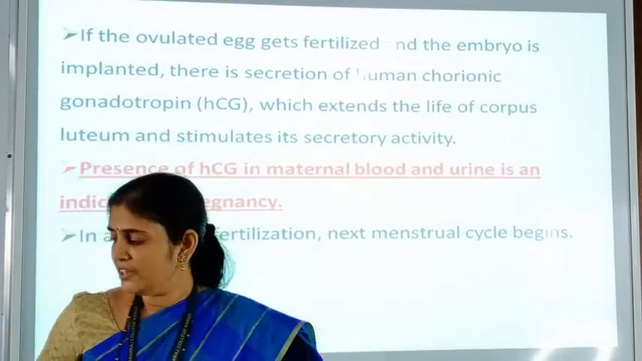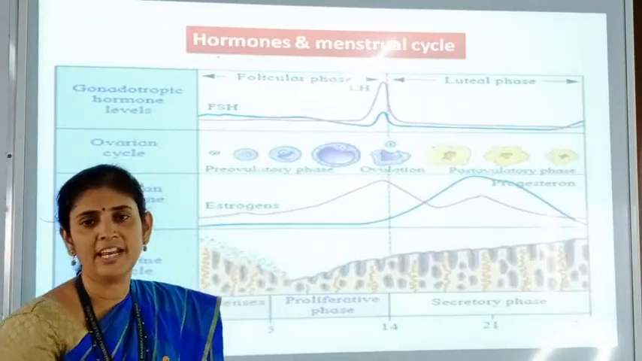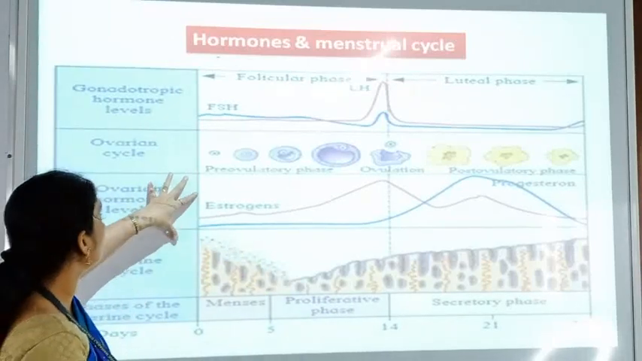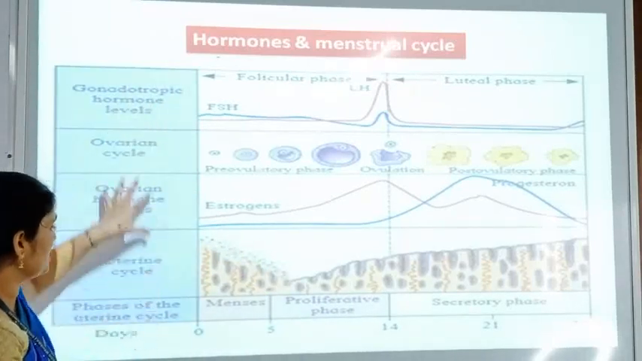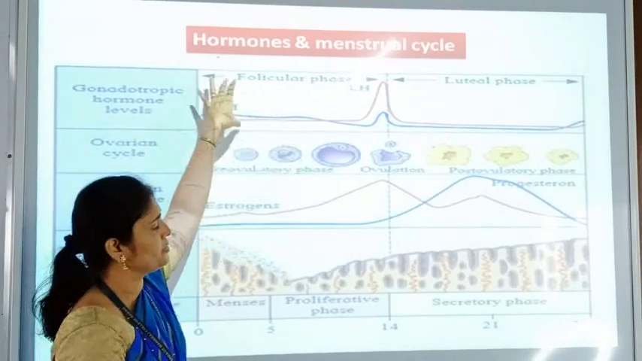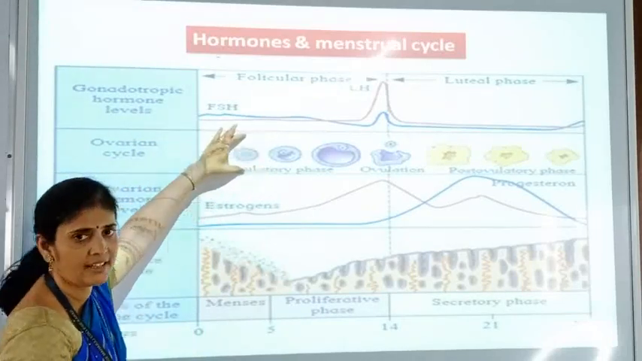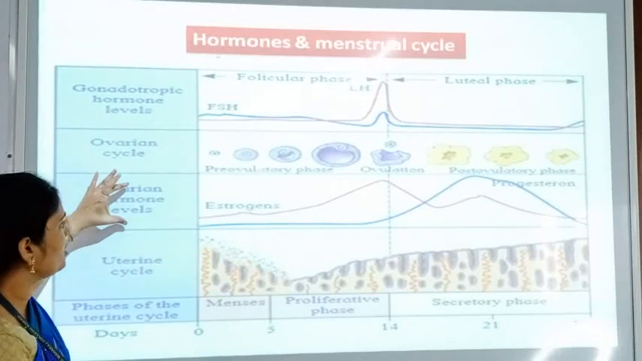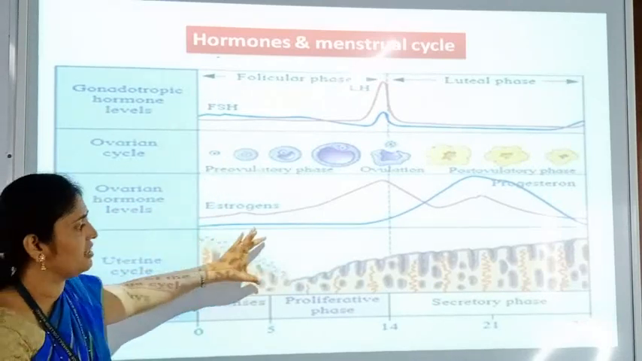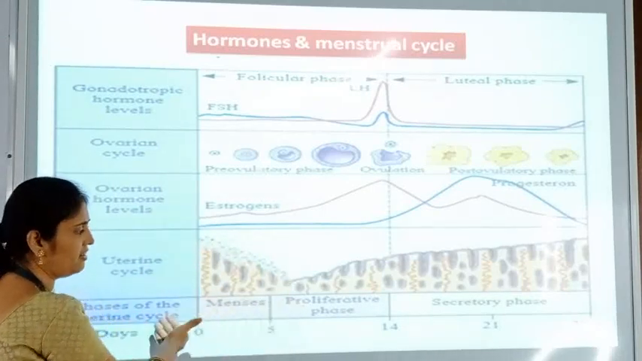So here in this way the menstrual cycle points we have completed. Now we have to see the diagrammatic representation also. So here the phases are given, the gonadotropin hormone levels in this column, then the ovarian cycle is shown in the second row, then ovarian hormone levels are in the third row, and then the uterine cycle is in this fourth, and here the menstrual cycle phases.